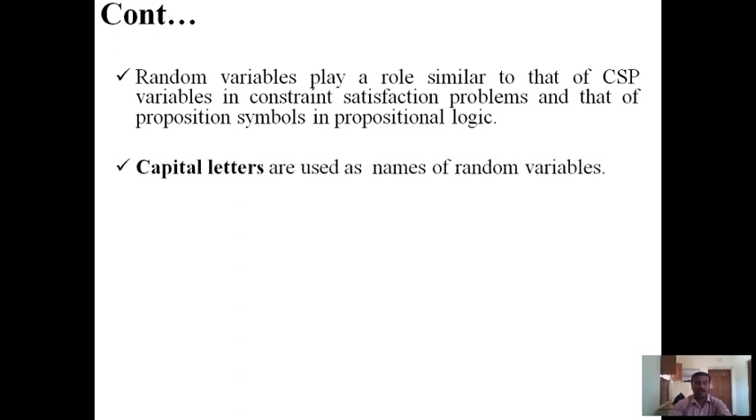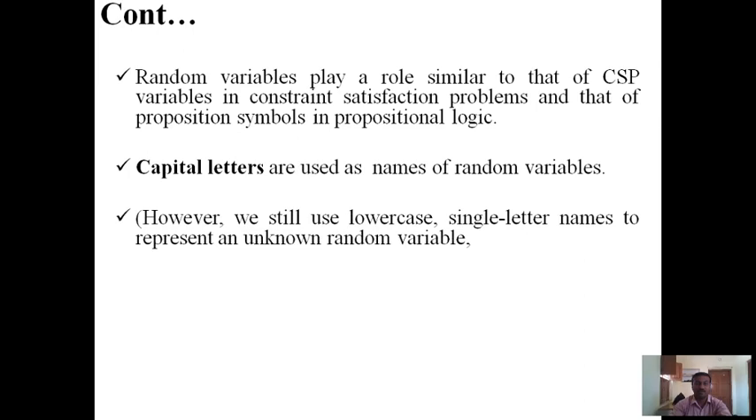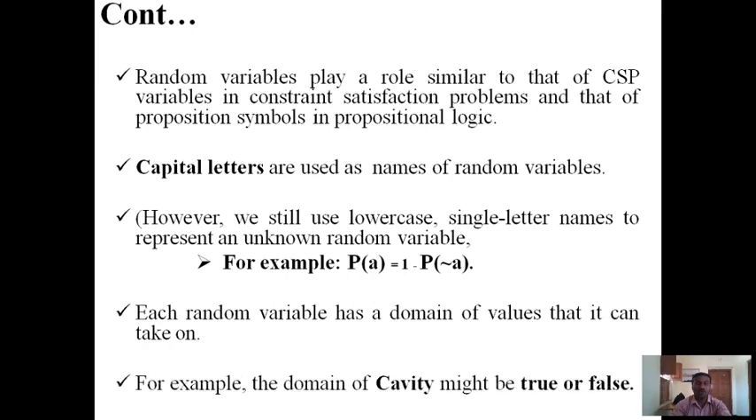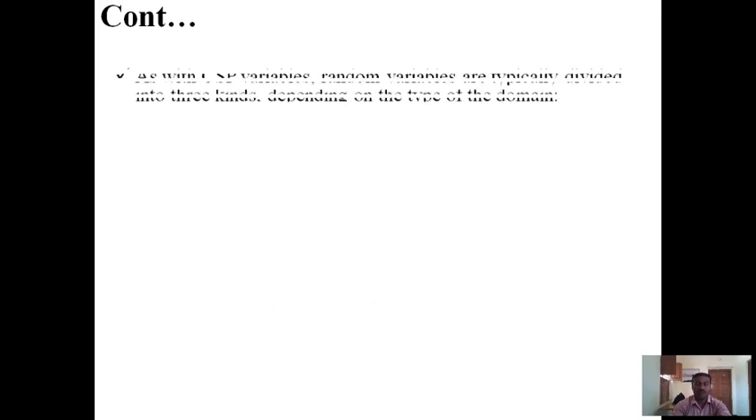Capital letters are used as names of random variables. However, we still use lowercase single letter names to represent unknown random variables. For example, P of ¬A is equal to 1 minus P of A. Each random variable has a domain of values that it can take on. For example, the domain of cavity might be true or false.